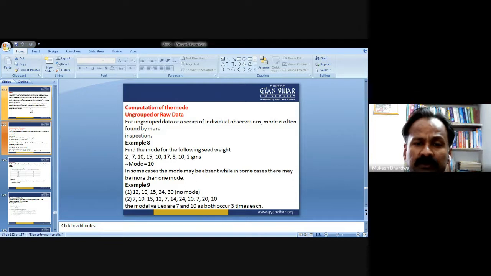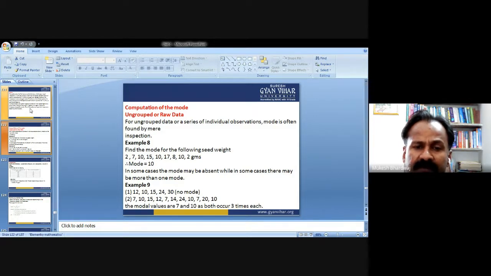Example: 12, 10, 15, 24, 30. What is the mode in this series? By inspection, we observe that all the digits are given only once. No repetition of any single digit is there. So we say that there is no mode available, or no mode in this series.